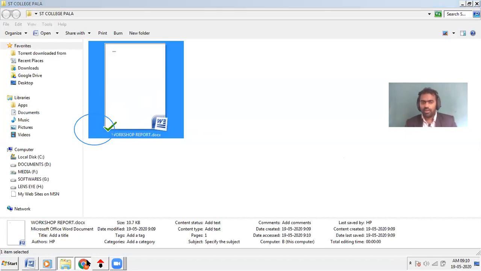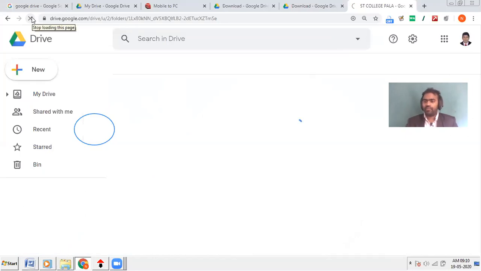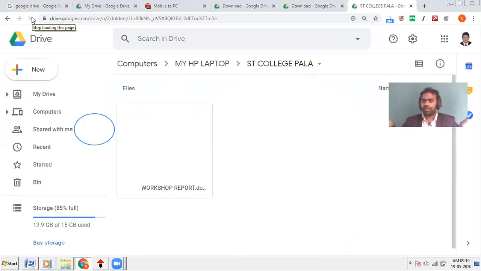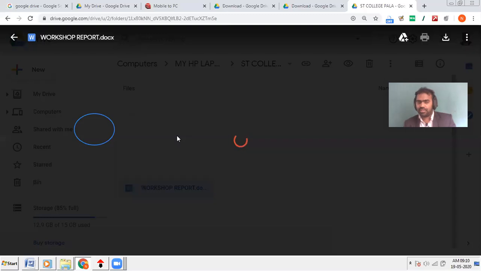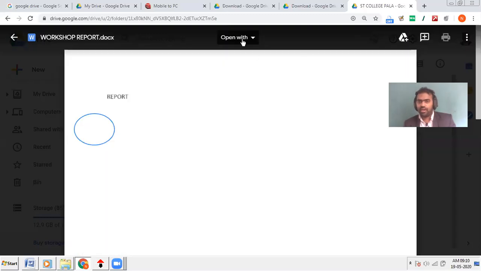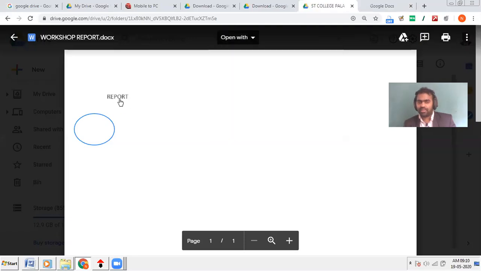Now I'm going here. I'll just reload this page so that I expect that file will be added here. In the same way you can synchronize these files with all the devices you regularly use, so that you don't want to download and upload anytime. Simply you open this. Now you see the workshop report folder is already created, and it has been saved in my Google Drive. I'll open it with Google Docs. I can see that the report is added here.